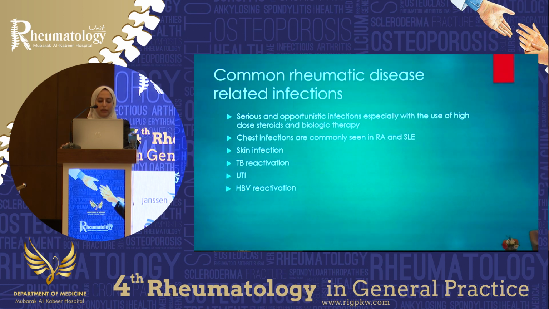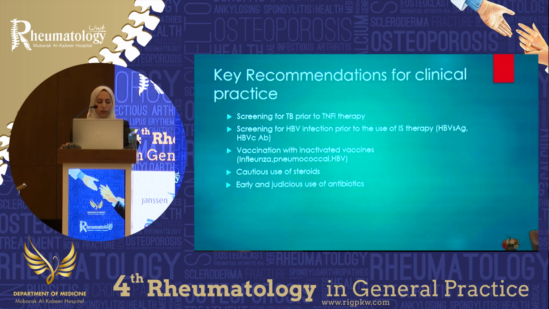So common rheumatic disease-related infections include serious and opportunistic infections, especially with the use of high-dose steroids and biologic therapy or cyclophosphamide. Chest infections are commonly seen in RA and SLE patients. Skin infections, TB reactivation, which I have to be aware of, UTI, and hepatitis B reactivation, which patients are usually screened for.